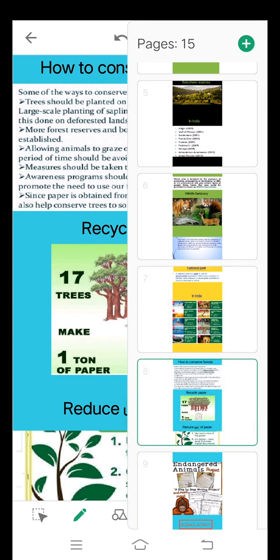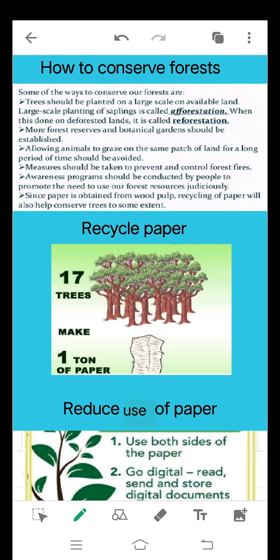Now, besides conserving animals and plants, we have to conserve forest as well. Some of the ways to conserve forest are that trees should be planted on a large scale on available land, and this large scale planting of saplings is called afforestation. When this is done on deforested land, it is called reforestation.